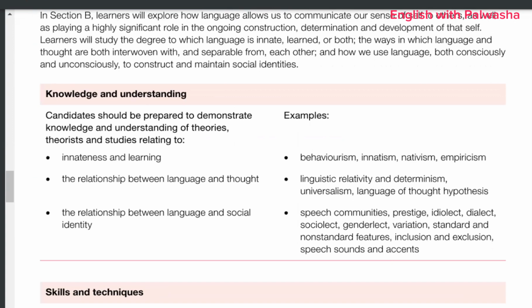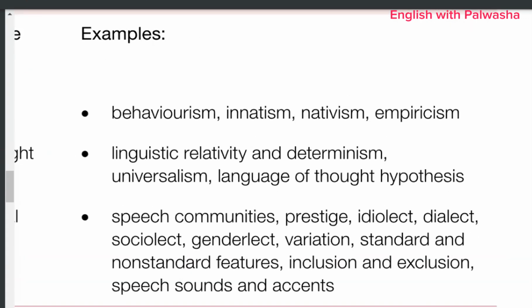prepared to demonstrate knowledge and understanding of theories and studies relating to innateness and learning, the relationship between language and thought, and the relationship between language and social identity. So in that, behaviorism, innatism, nativism, and empiricism should be embedded.